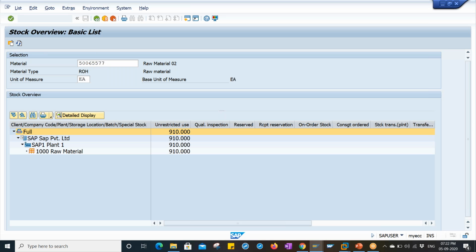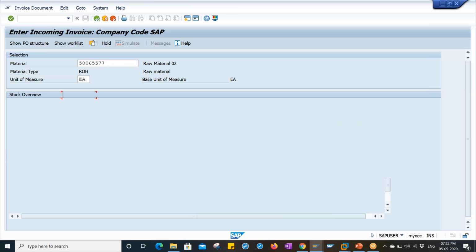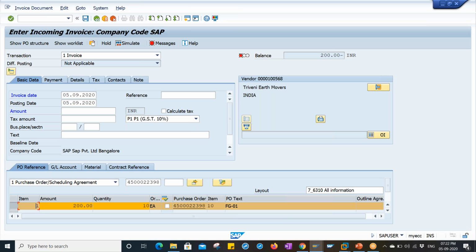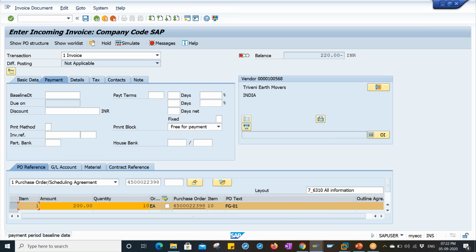Okay, so let me create an invoice, for which the T code from the MM point of view is called MIRO, M-I-R-O. Let me enter the invoice date, select the appropriate tax code, and enter the purchase order number. Press enter. Select calculate tax, enter the baseline date.